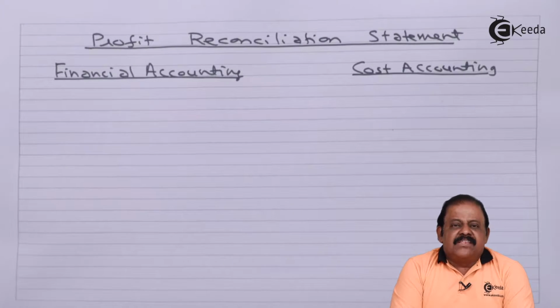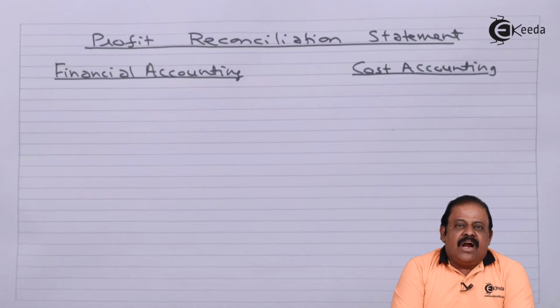If there is a difference between these two, which is very obvious, such difference is required to be reconciled, and a statement called the profit reconciliation statement is required to be prepared and filed with the central government, because the government will require to find out the difference between these two profit figures shown by different sets of books. Now, what are the reasons for the difference in profit as per financial book and as per cost book, that we are required to understand.